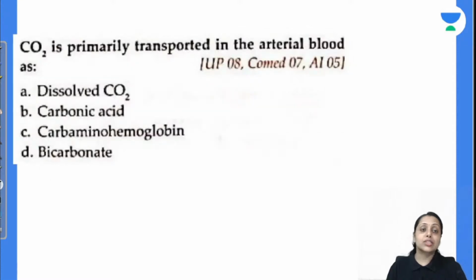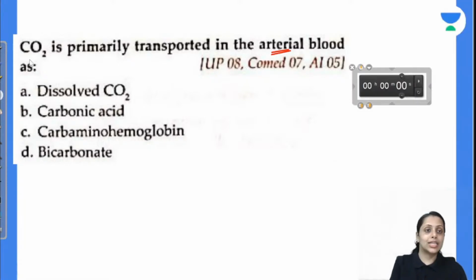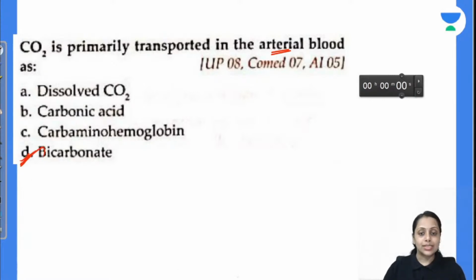Moving further to the next question: carbon dioxide is primarily transported in arterial blood as dissolved form, carbonic acid, carbamino hemoglobin, or bicarbonate. As it is primarily transported in the form of bicarbonate, 70% in the form of bicarbonate.